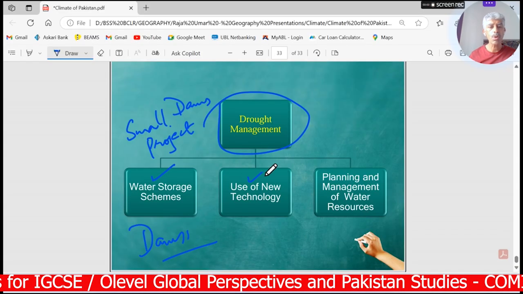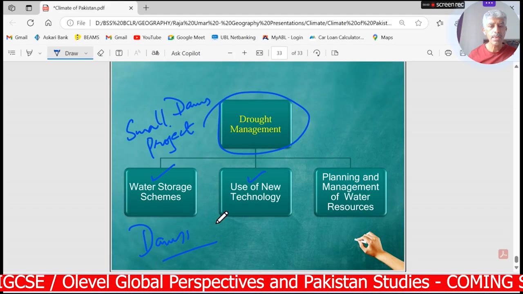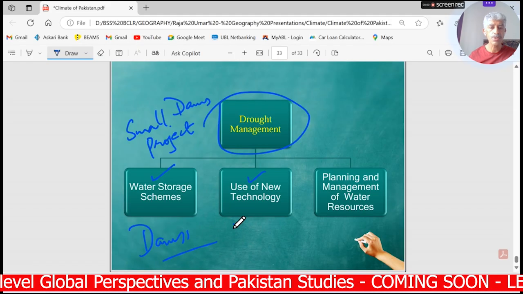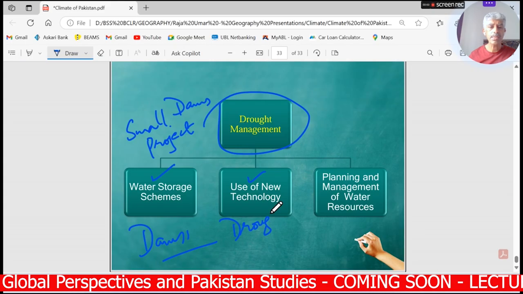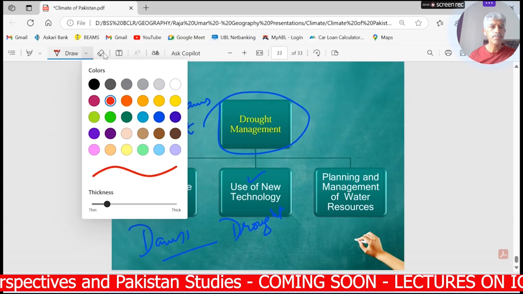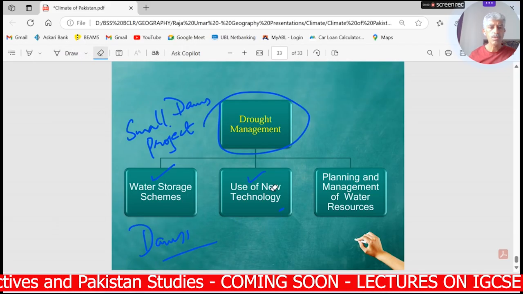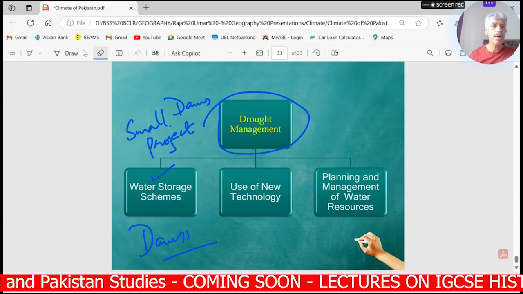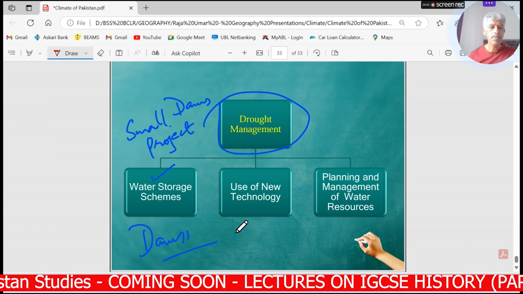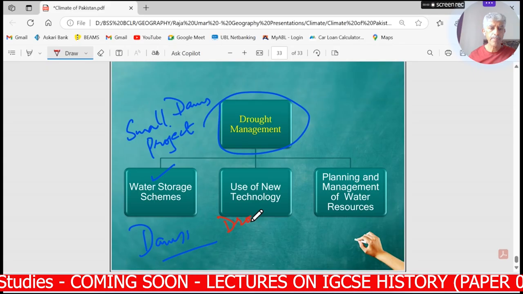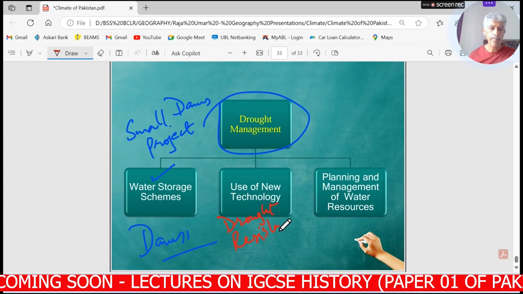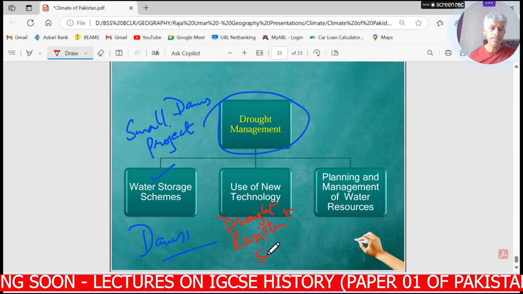Use of new technology. It means that we should be using drought resistant seed varieties through agricultural research. So what is meant by using new technology? Drought resistant seed varieties.